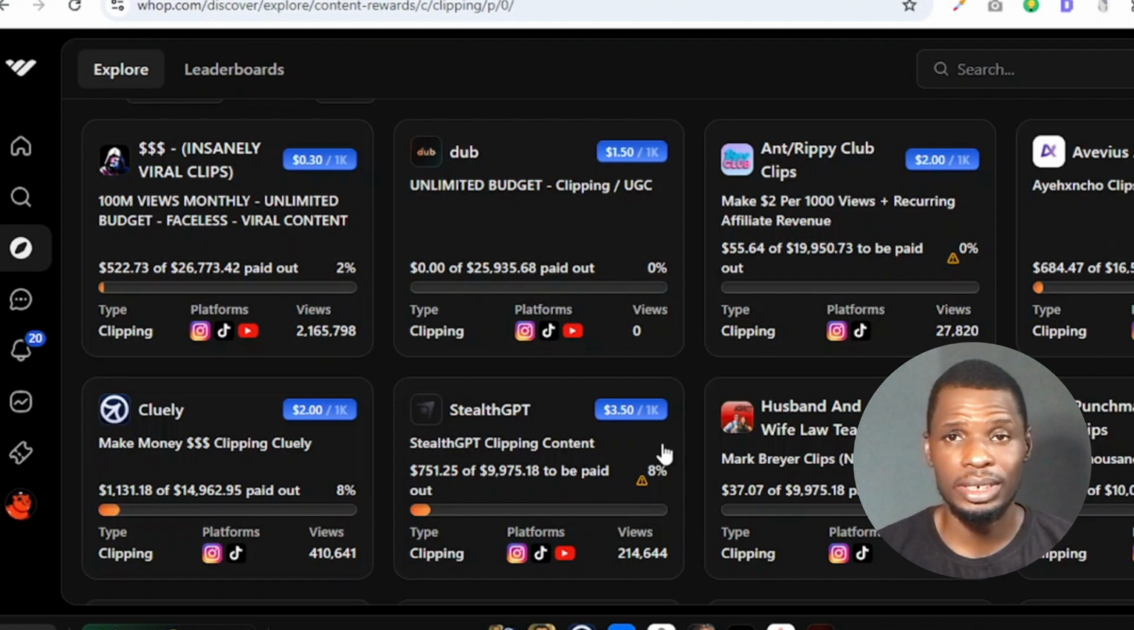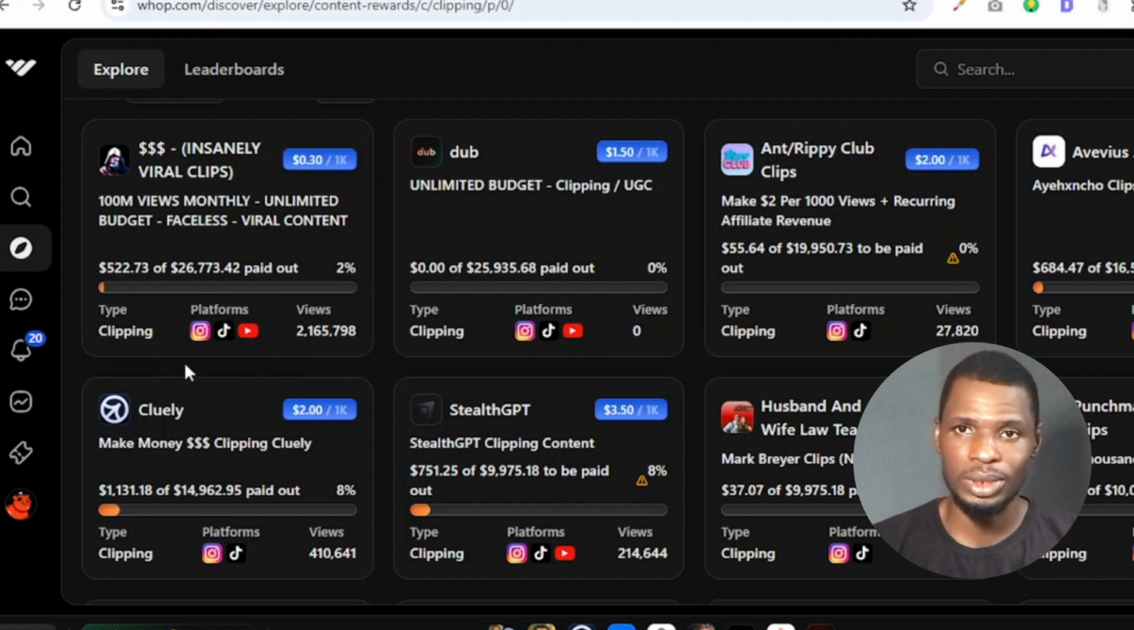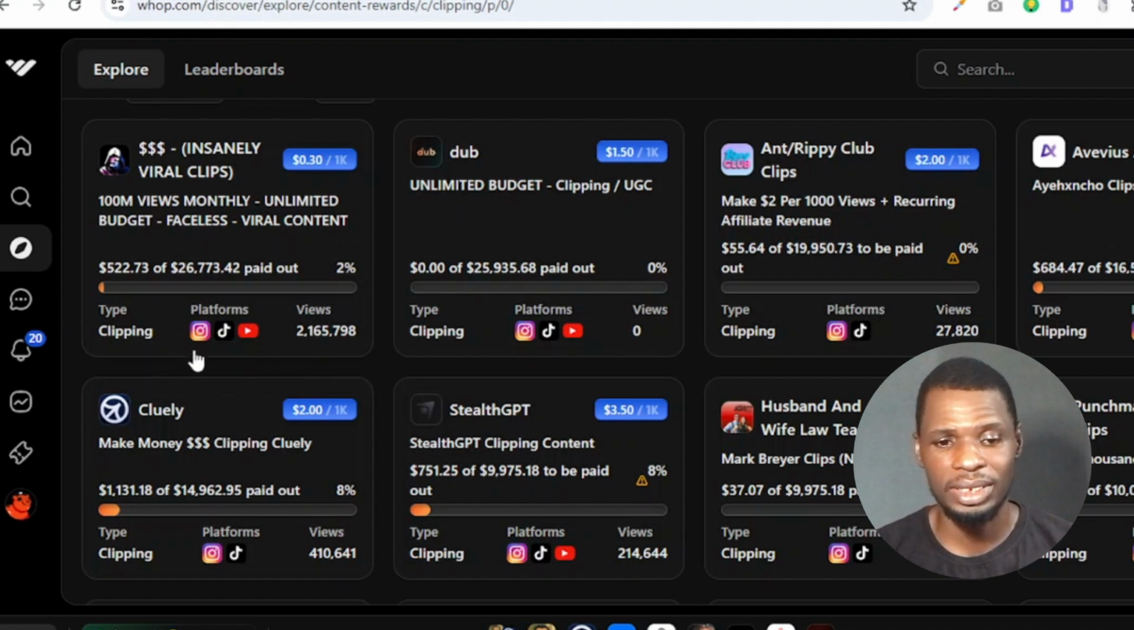The next thing you need to take note of is what platform you are supposed to repost on. As you can see, this particular offer allows you to repost on Instagram, on TikTok, and on YouTube. So if you have an account on any of these platforms, go ahead and join this offer. But if all you had was a Twitter account and you didn't have Instagram or TikTok or YouTube, then surely this isn't the offer for you. So always only pick offers that you have accounts to repost on.